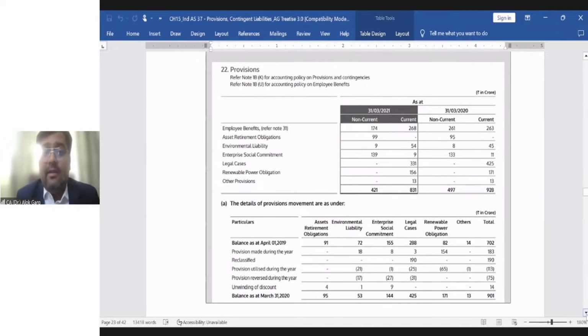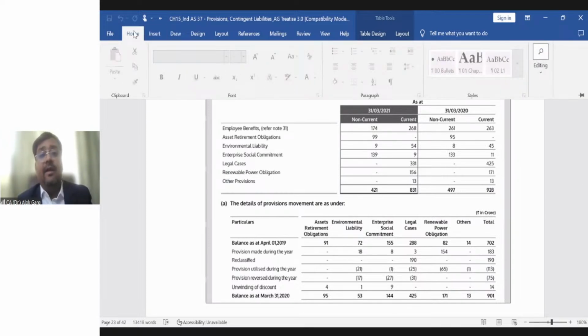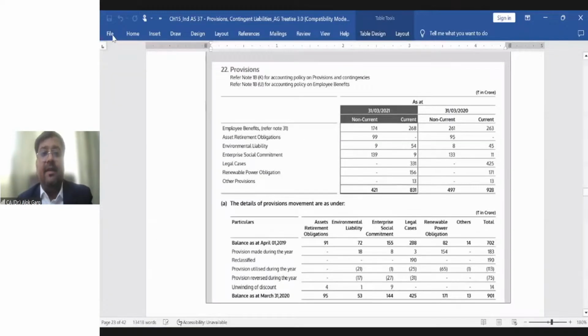In this Word file, I have pasted the disclosure of provisions from Hindalco Industries Limited. You can see that Hindalco Industries Limited has created provisions on account of these five-six items. Employee benefits.